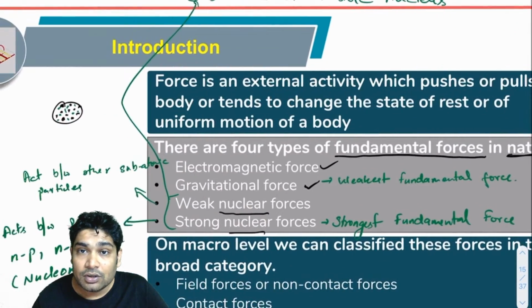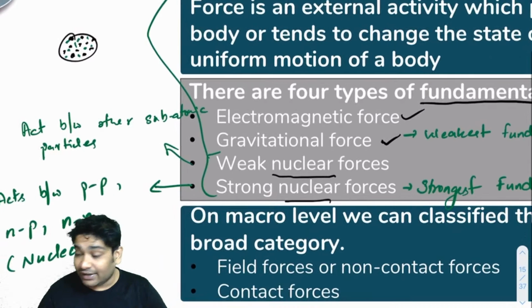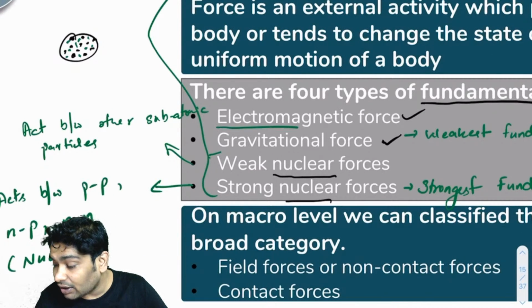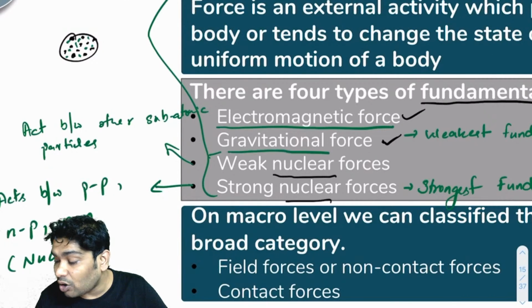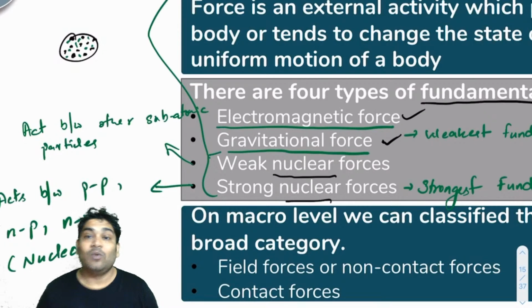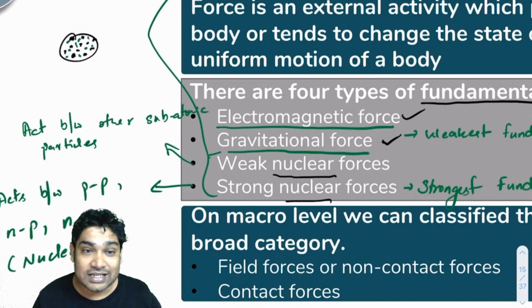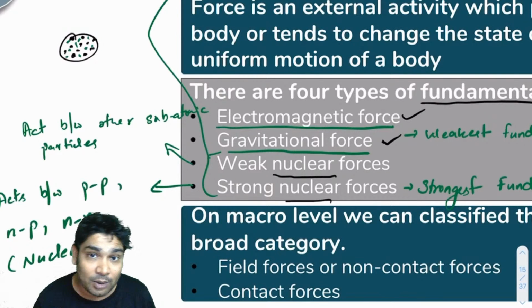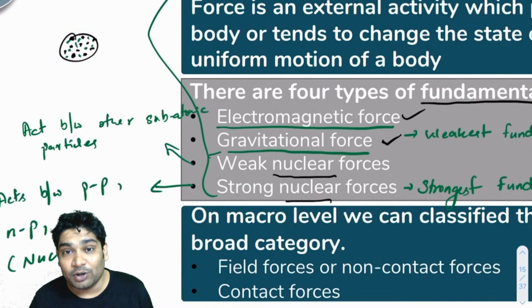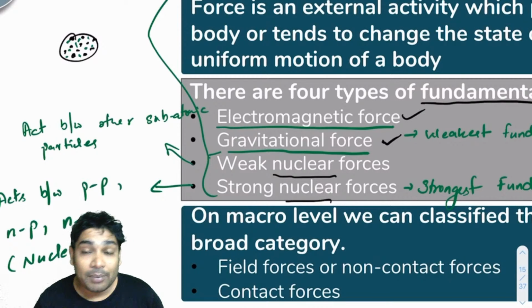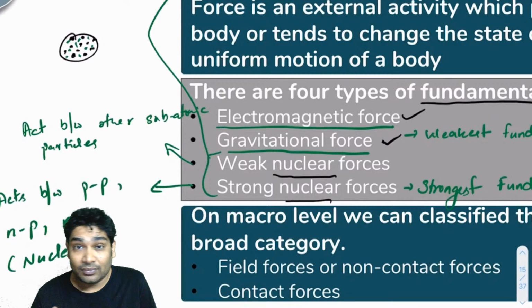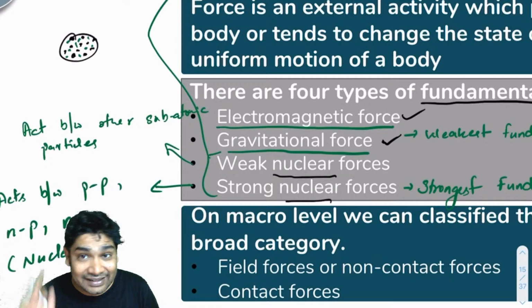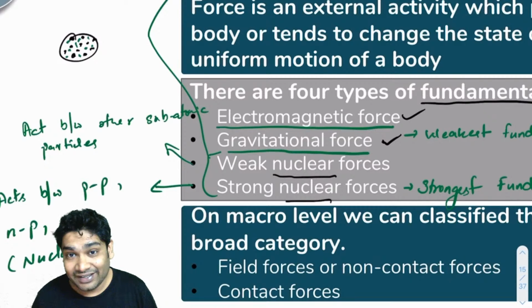All right. So please remember, practically all the forces that we encountered are either electromagnetic in nature or gravitational in nature. Why? Practically you are not going inside the nucleus. So practically you don't bother about the lower two forces, the weak nuclear and strong nuclear forces. You don't even study them. Practically all the forces that you see are in one form or the other manifestation of either electromagnetic force or gravitational force.